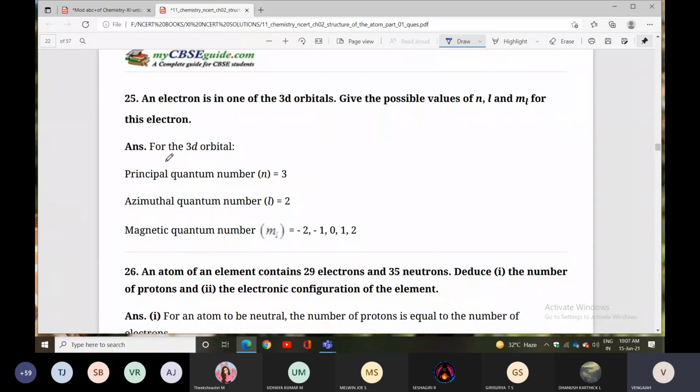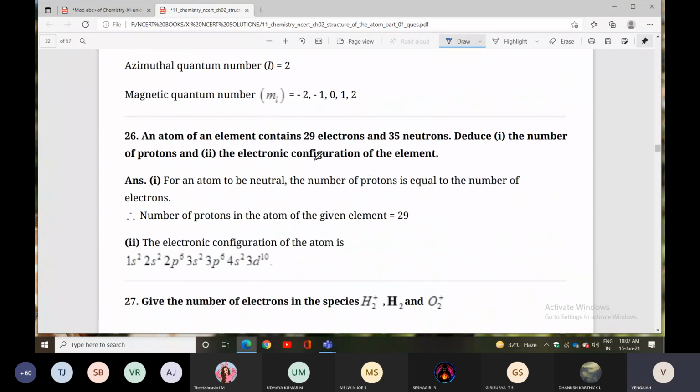The principal quantum number n equals 3, which is the shell. For the azimuthal quantum number, the subshell, L equals 2, which is n minus 1, that is 3 minus 1. Next is the magnetic quantum number. For L equal to 2, the magnetic values are plus 2, plus 1, 0, minus 1, minus 2. Like that you can expand.